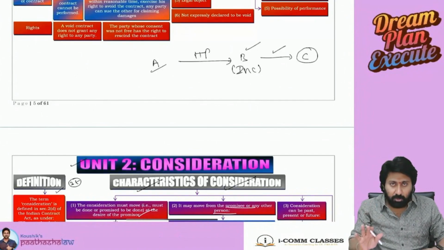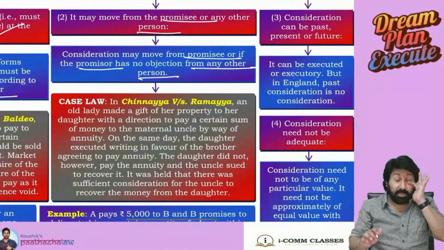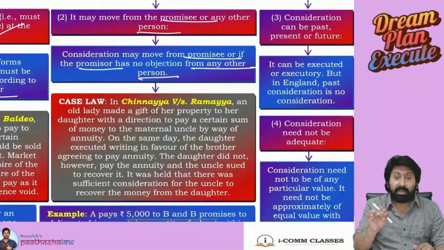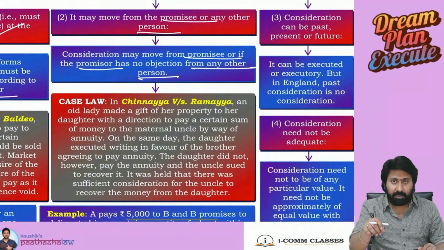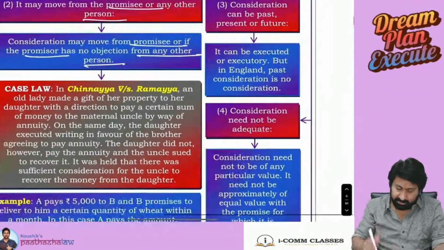So what they said in this particular section, it may move, means a payment need not be made by A. Payment can be made by A or even by B, but the benefit should be taken by that maternal uncle C. Okay. Next.